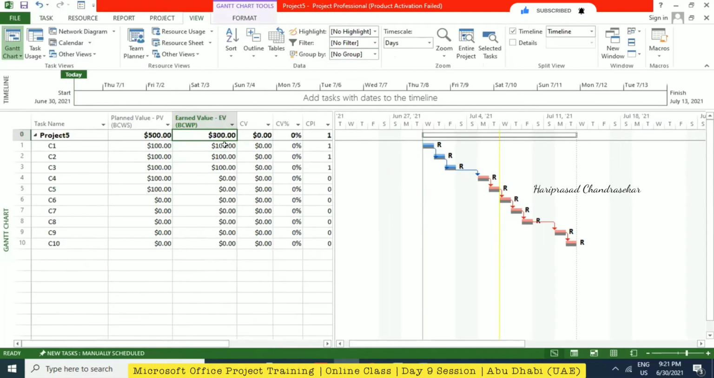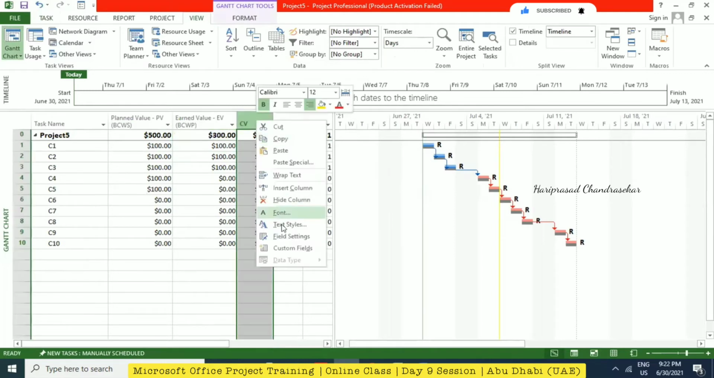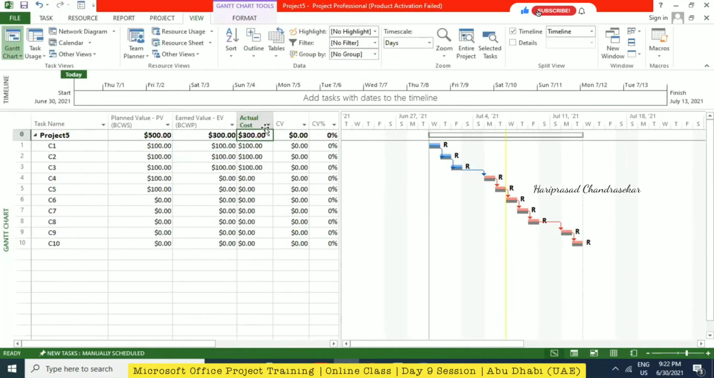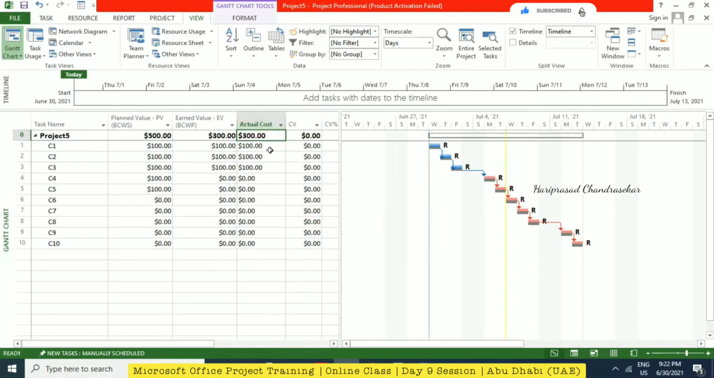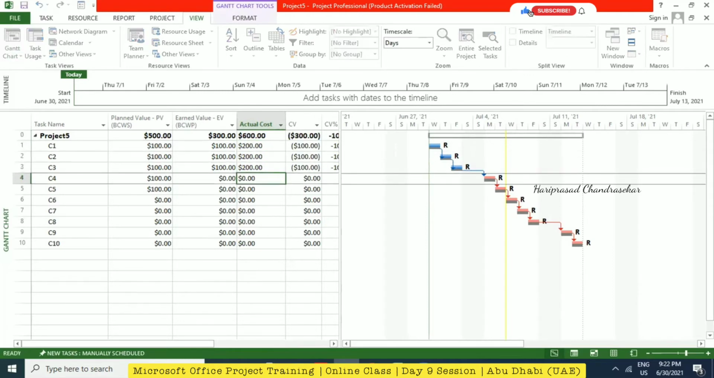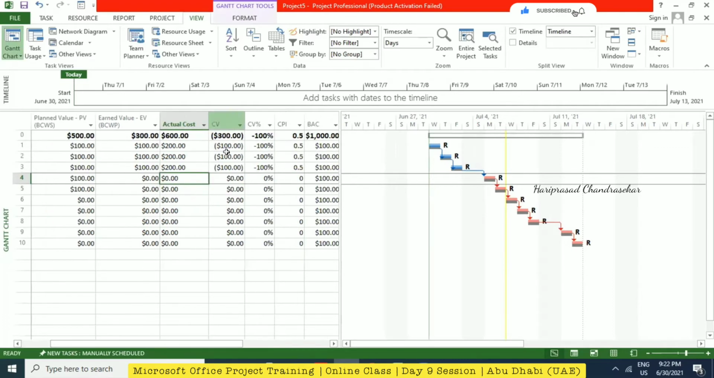Okay, then here ACWP is not there. Now I'm just going for insert and then actual cost. This is actual cost or ACWP. See, actual cost is coming as 300. Okay, but what I was telling is that actual cost is 200. So what we can do is put actual cost 200, 200, 200. Yes. Okay, automatically then we are getting cost variance.